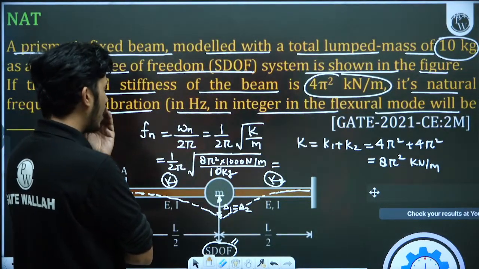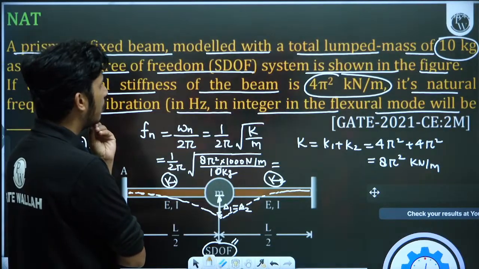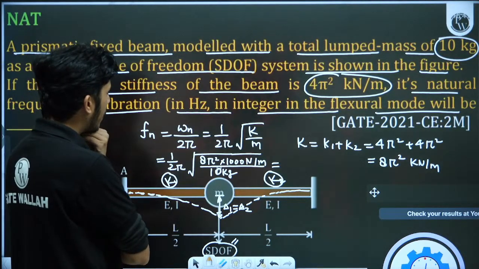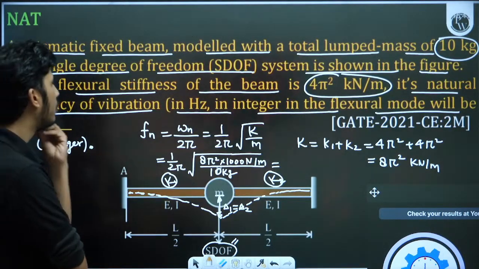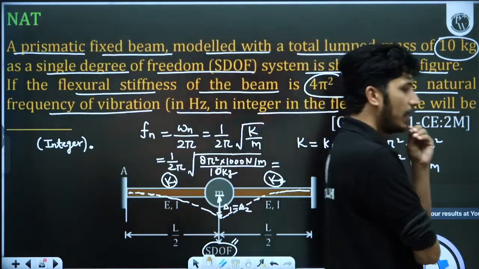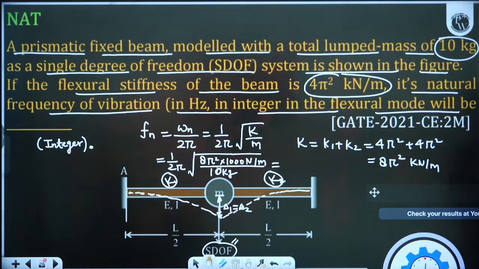So here we will get 800 pi square. How much will 800 pi square be? Tell me. I don't think the answer will be an integer. You are giving 10 as the answer. I don't think the answer will be 10.